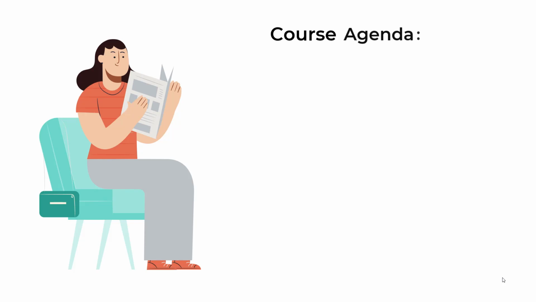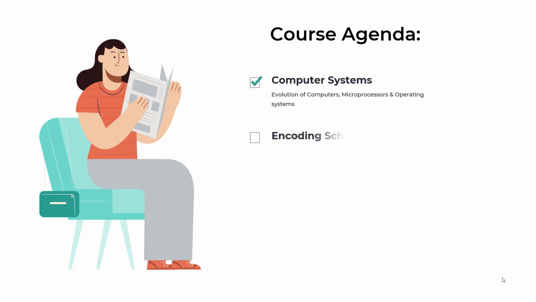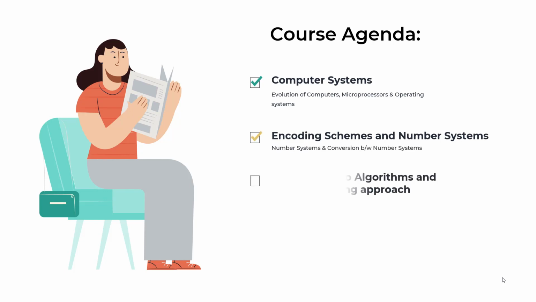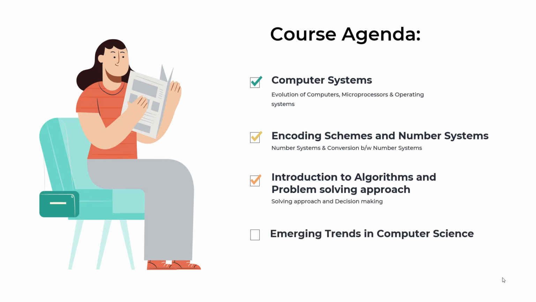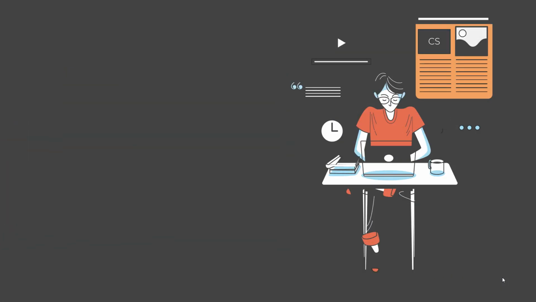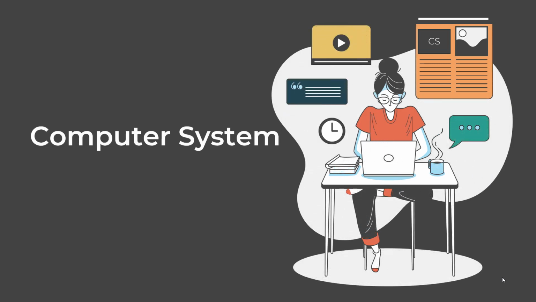First, we will look here at the course agendas. First, we will cover in this video computer systems. Then, we will cover encoding schemes and number systems. Then, we will cover introduction to algorithms and problem solving approach, the most basic and fundamental approach to programming. Then we will cover emerging trends in computer science. Here we will deal with AI, big data, IoT, cloud computing and blockchains. So let's start computer system.